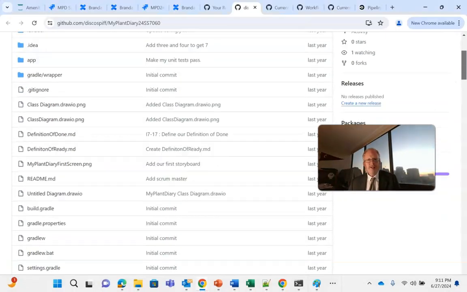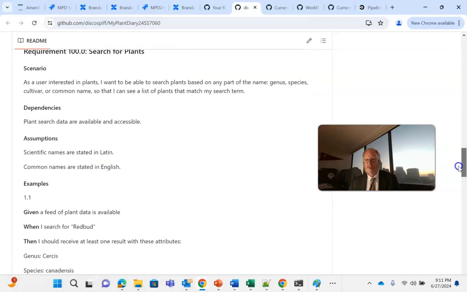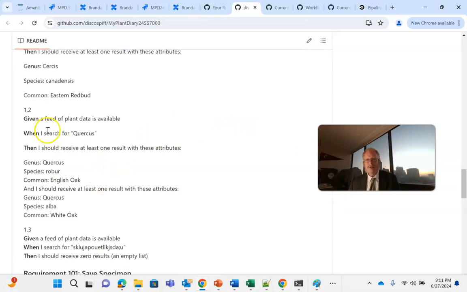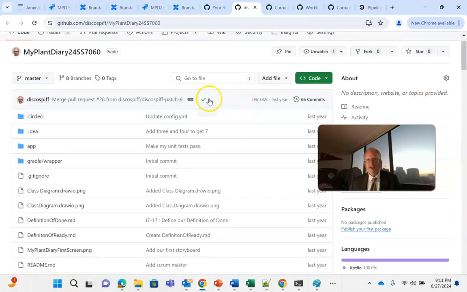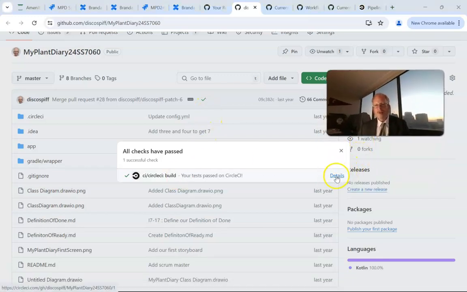So you see here I have a GitHub repository with a storyboard and then several requirements. Each of those requirements are elaborated into a series of examples in given, when, then syntax. This is a syntax that everyone can understand, no matter what your role is on the team, and so everyone can contribute. Now, the neat thing is, you see this green checkbox here, and you see it's going to point us to CircleCI, a CI/CD pipeline, or continuous integration, continuous deployment, continuous delivery.